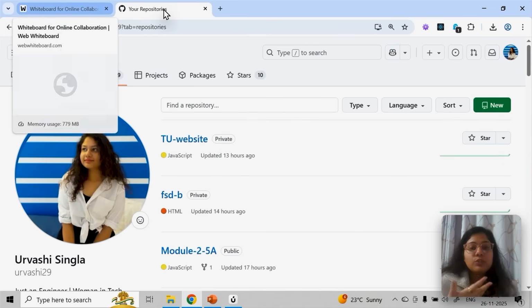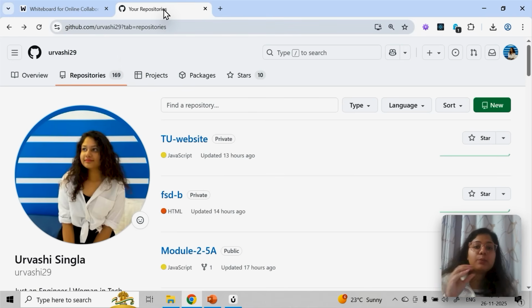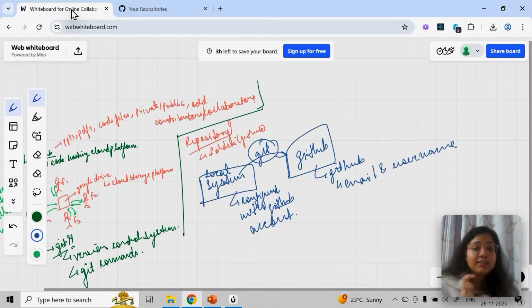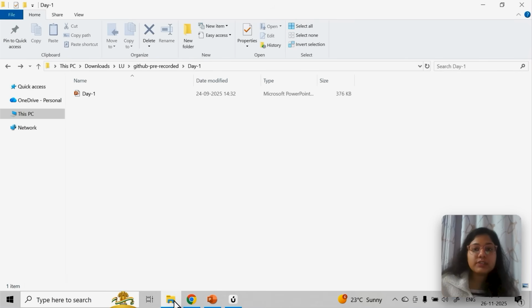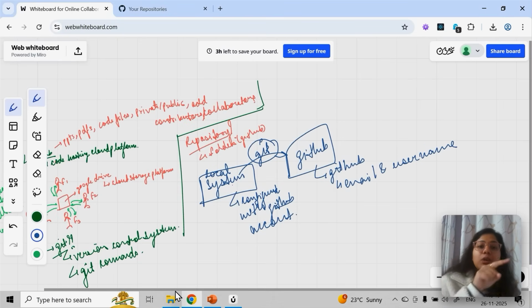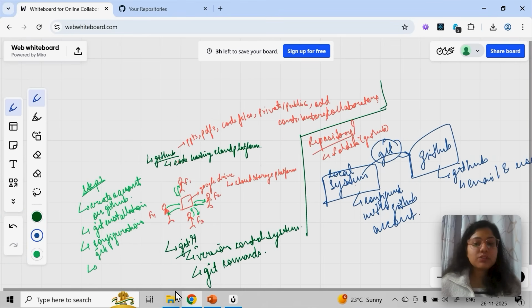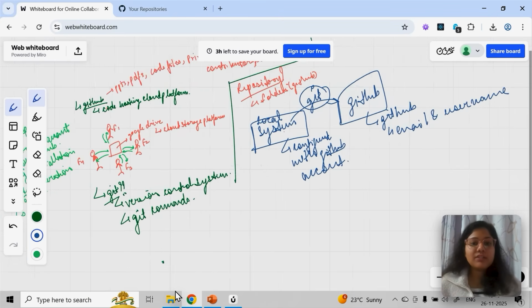It's a cloud platform. Like you log into Instagram on your mobile phone and you log into Instagram on your laptop. You log into WhatsApp through your mobile, and you can log into WhatsApp through Web WhatsApp on your laptop also. Right. So the point is, I have to configure that whatever I'm going to push from this laptop should go to which GitHub profile. So that configuration is very important, otherwise it will never know which GitHub account I should push my code to. I hope you guys are getting this part, why configuration is needed. So the next step is configuration, and the reason we are doing it is pretty simple.